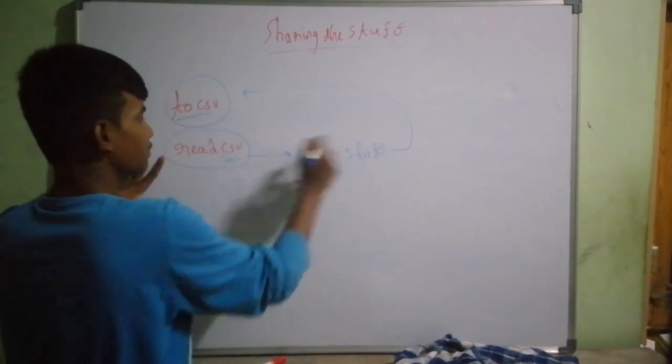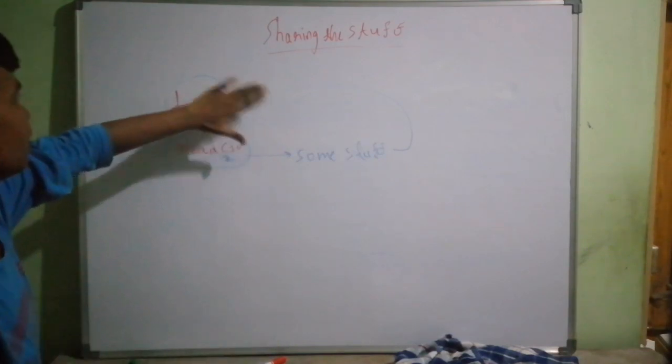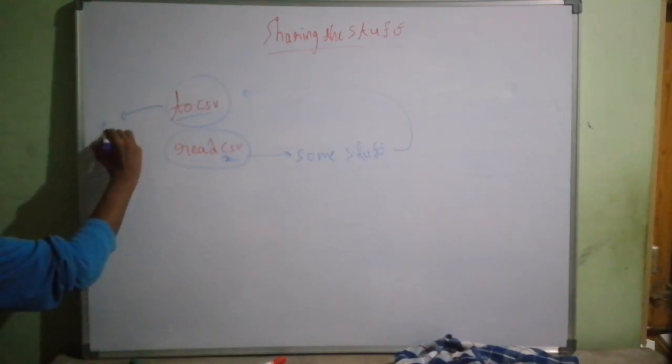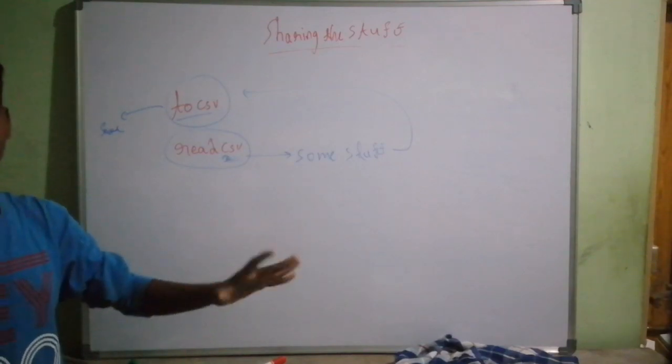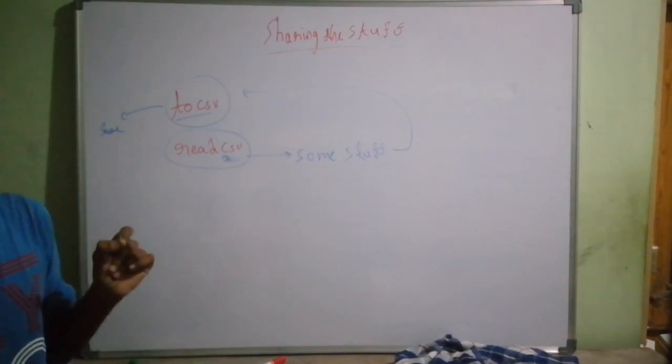From there you get some stuff. From there you can save this. This is the way you can save. This is the process we use. If you don't understand the things, definitely okay. We'll learn this together by writing some code.